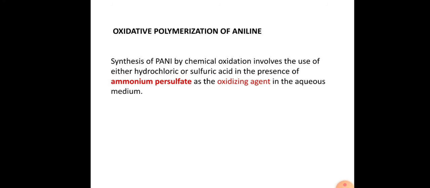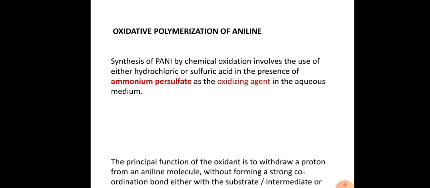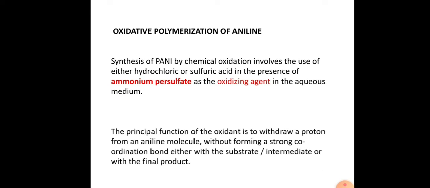The oxidizing agent, ammonium persulfate, removes the proton from the polymer and enhances the delocalization. The principal function of the oxidant is to withdraw a proton from an aniline molecule without forming a strong coordination bond.